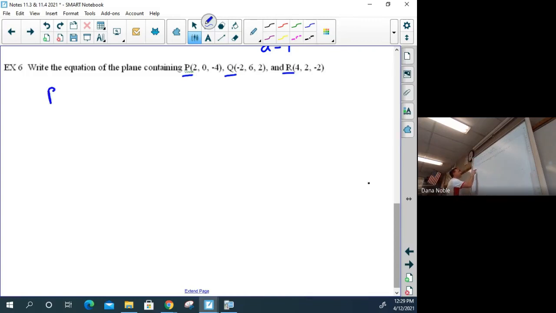Let's make the PQ vector first. And we know that we're going to make vectors by doing subtraction, terminal minus initial. So -2 minus 2 for a -4, 6 minus 0 for a 6, and 2 minus a -4 for a 6. Okay?